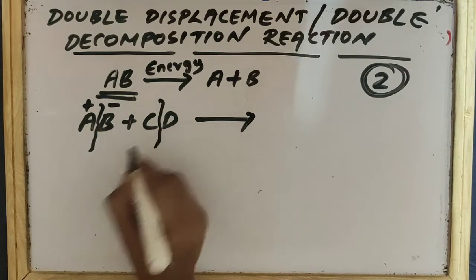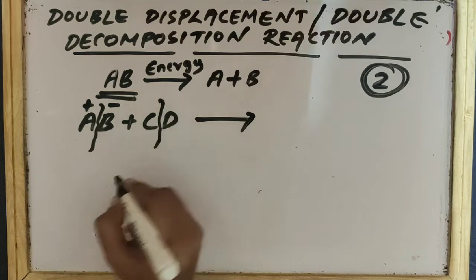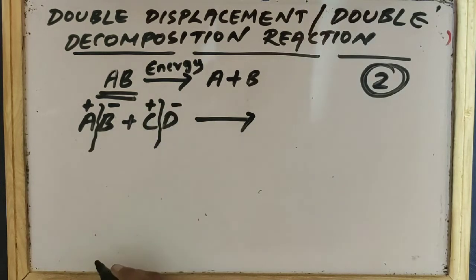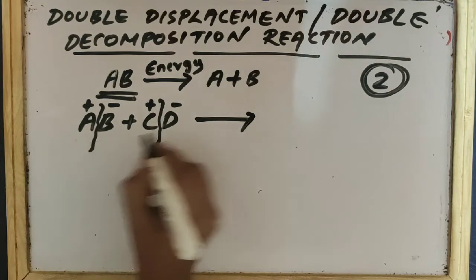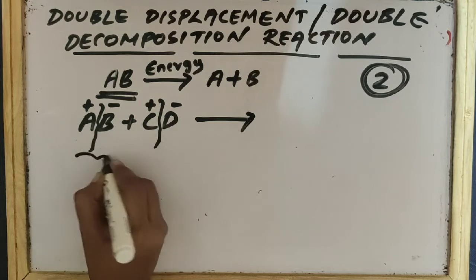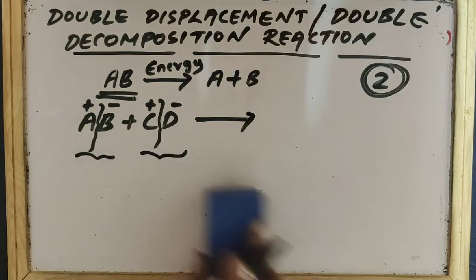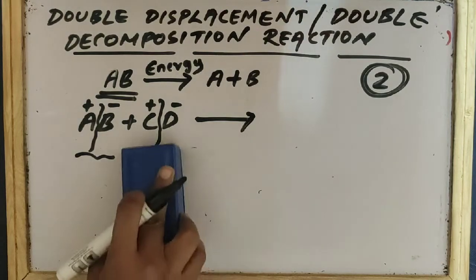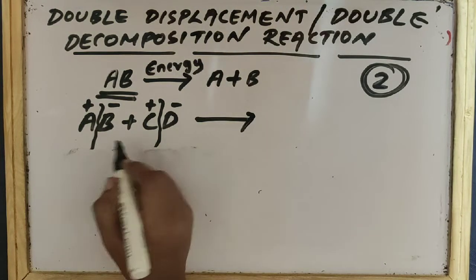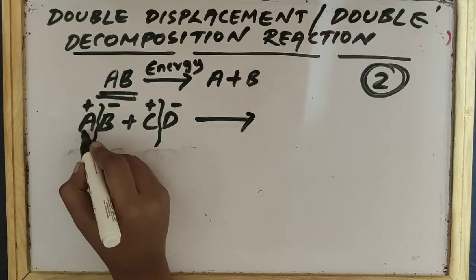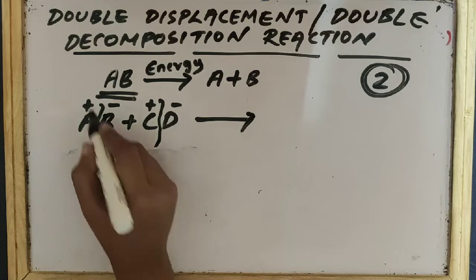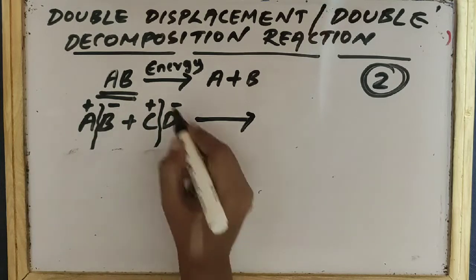And here also, this is another compound, right? So here also we can divide this compound into two parts, a positive part and a negative part. Now we are going to learn how to write a double decomposition reaction. Here AB is a compound and CD is another compound. So CD will undergo decomposition and AB will also undergo decomposition. That is why this is known as a double decomposition reaction. Here you can see that after decomposition AB has broken down and CD has also broken down.